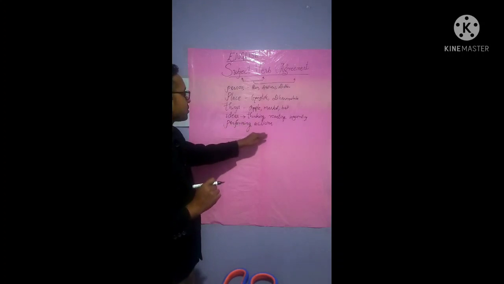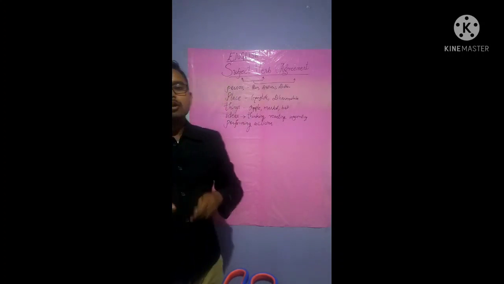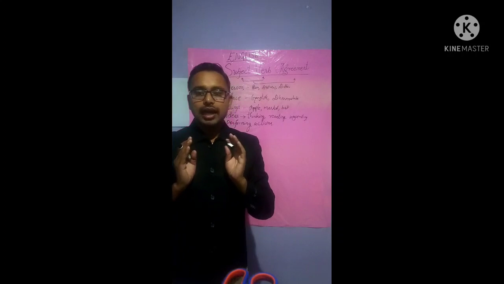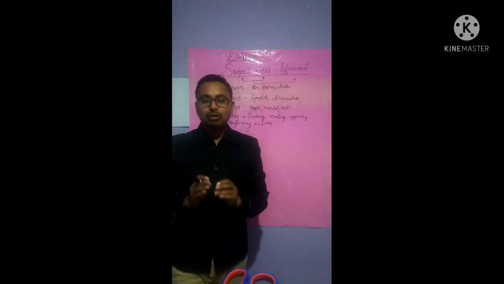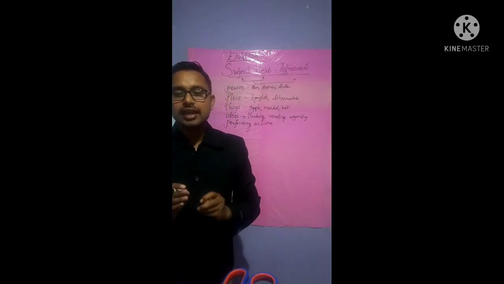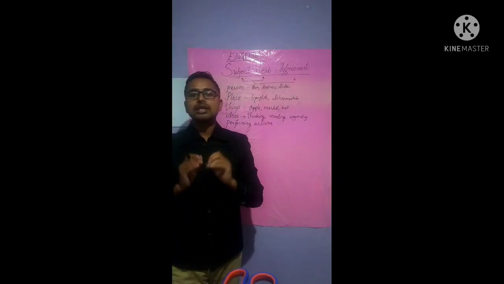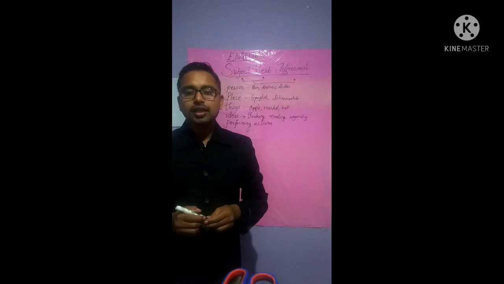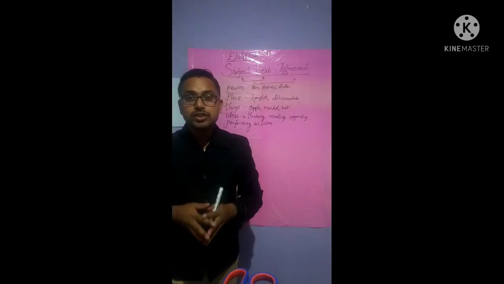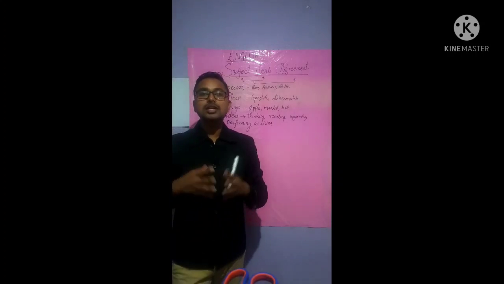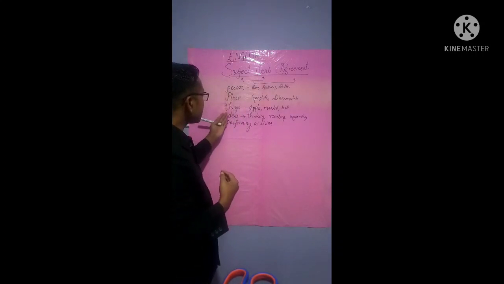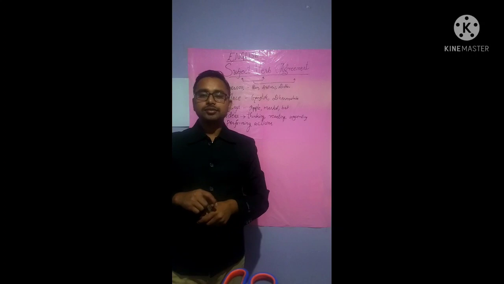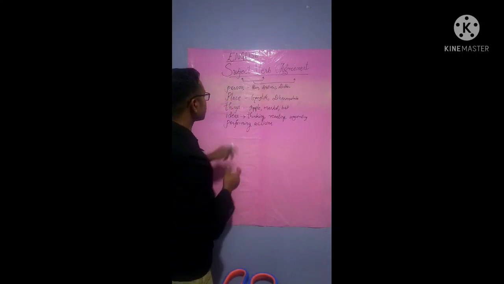Now, performing actions. We can say the subject talks about the person or things, that is a noun or a pronoun that does the action. The subject of a sentence is the person, place, things, ideas that is performing the action.